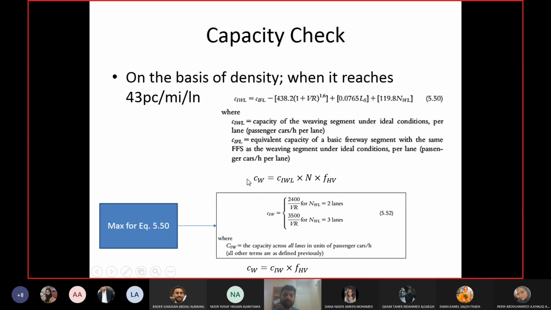Then the actual capacity: ideal condition multiplied by the number of lanes multiplied by the heavy vehicle adjustment factor. Okay, so here I am multiplying with the heavy vehicle adjustment factor. So the answer will be in what? What will be the units of CW?